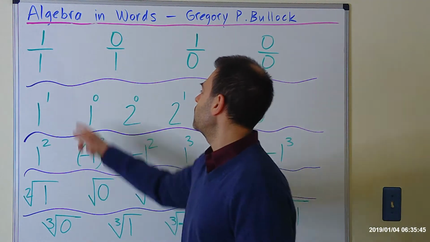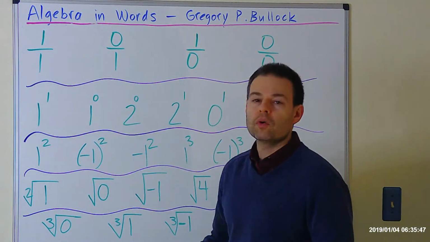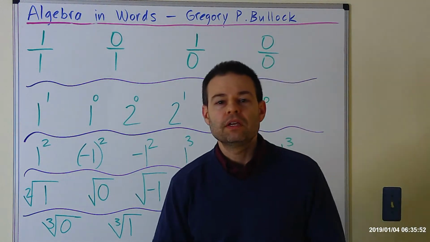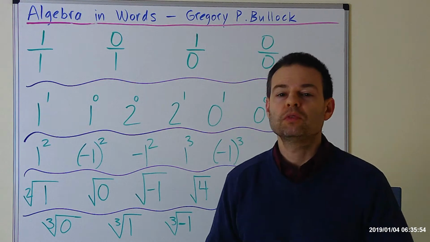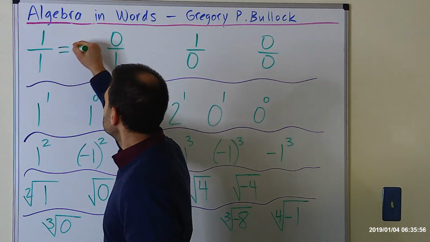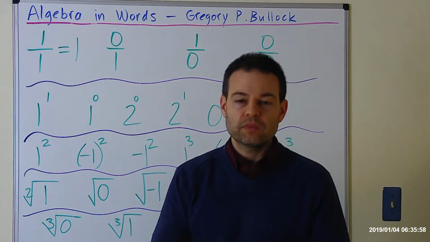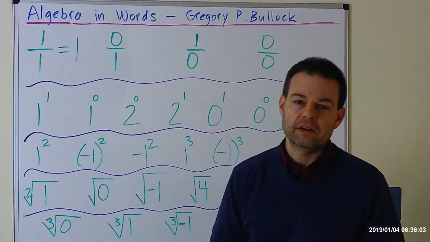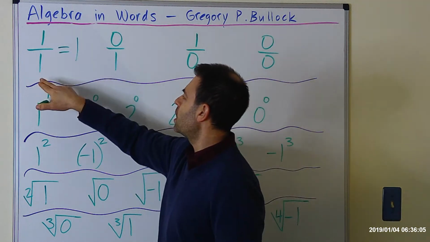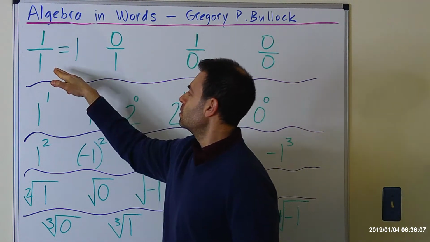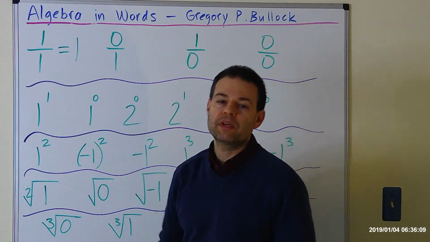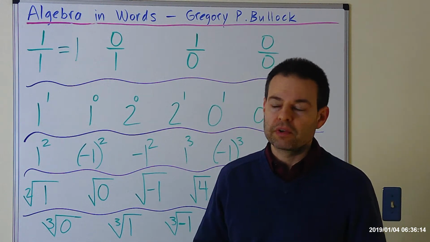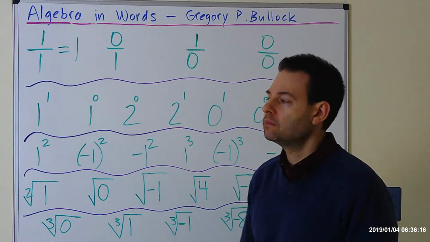Okay, so let's start here, where we have 1 over 1. That's pretty easy. 1 over 1 is equal to 1. But let's make sure we know why. It's because any numerator divided by 1 equals the numerator. Alright, and in this case it's 1 over 1. So whatever this is, if it's over 1, it equals what the top is, which is 1. If we had 3 over 1, it would be equal to 3. I'm sure many people know that.